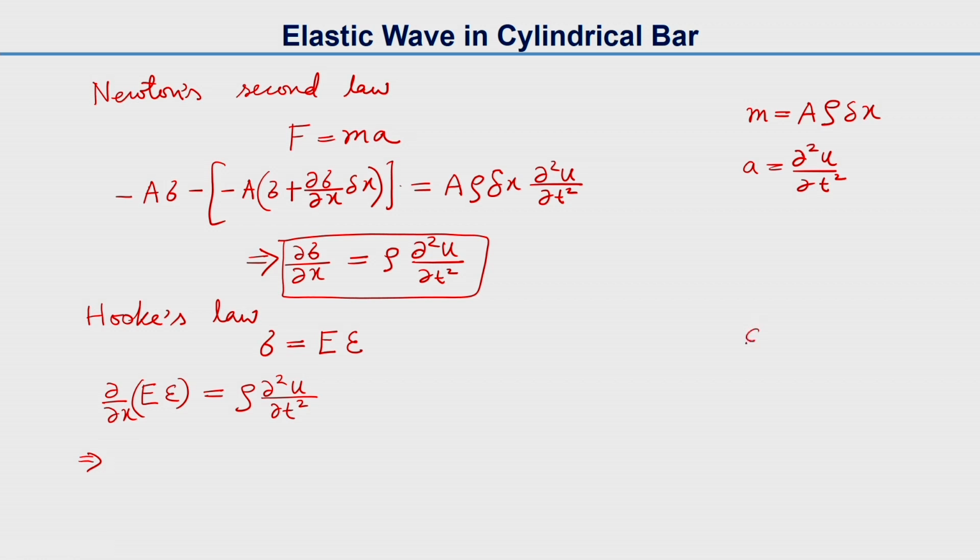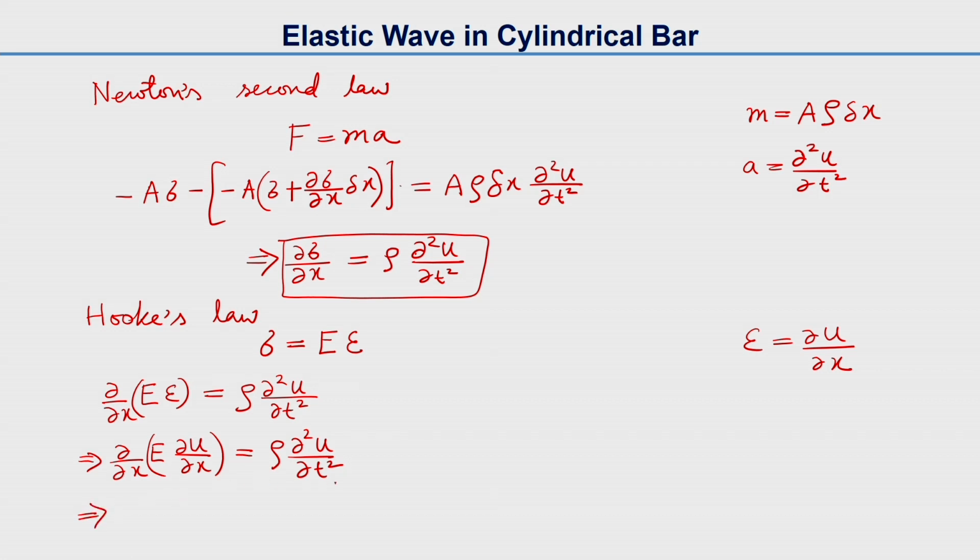We know the strain can be expressed as the partial of u with respect to x; the displacement is a multivariable function. That gives us E times the second partial of u with respect to x equals rho times the second partial of u with respect to t.